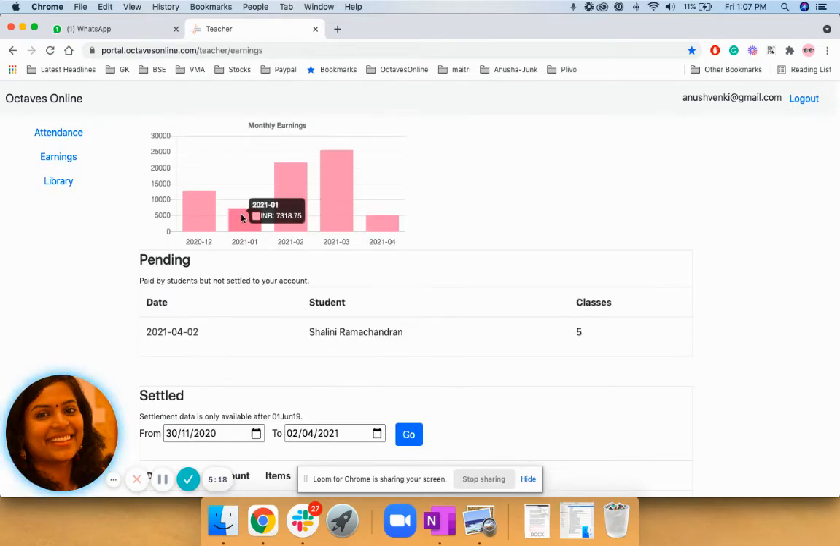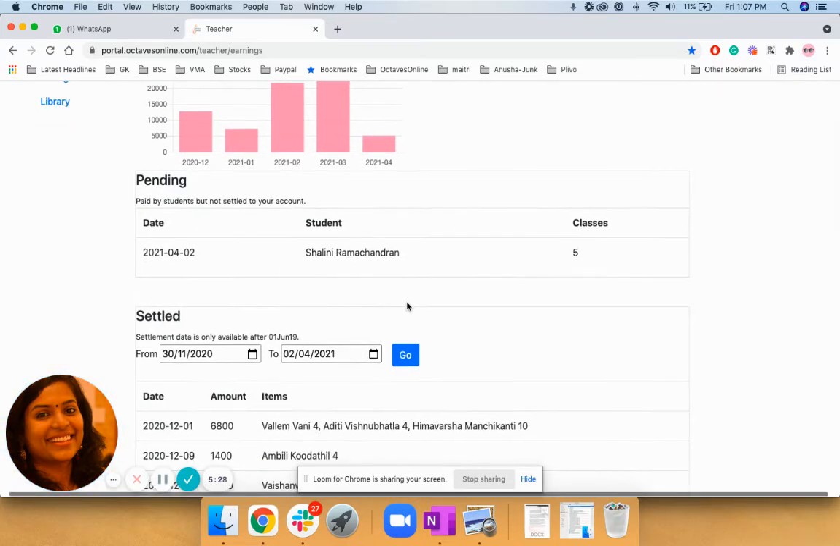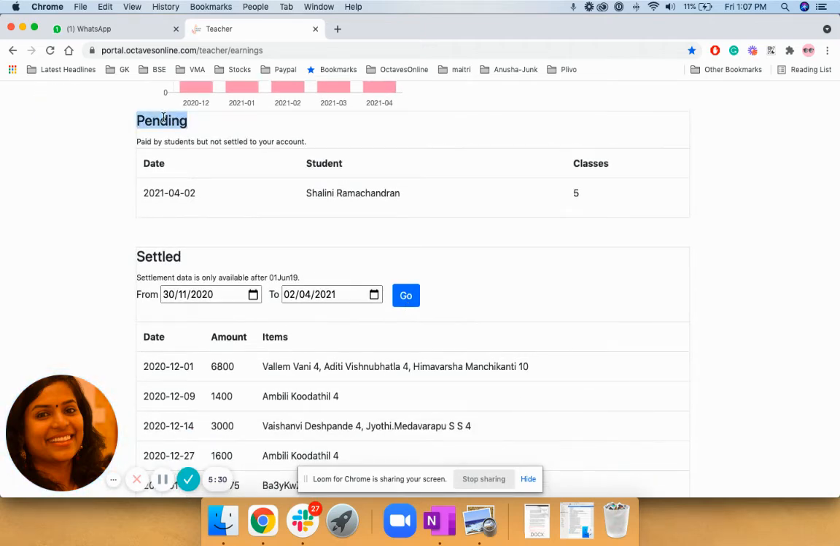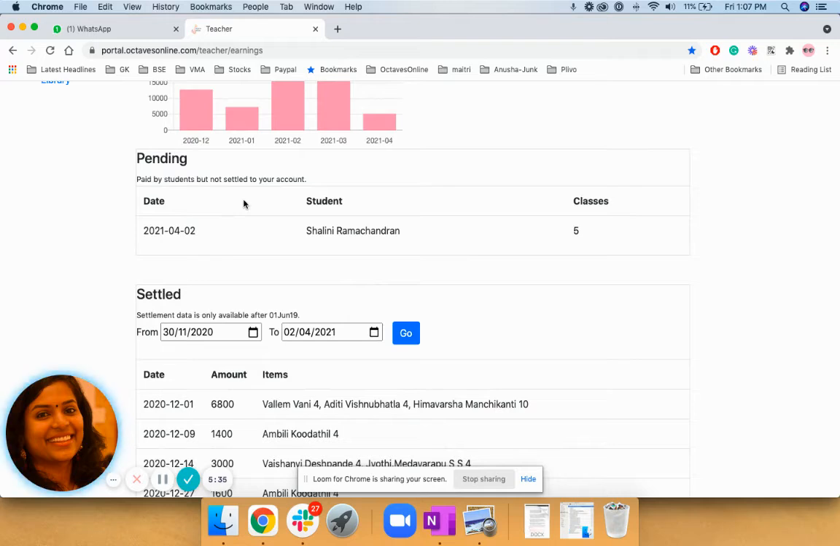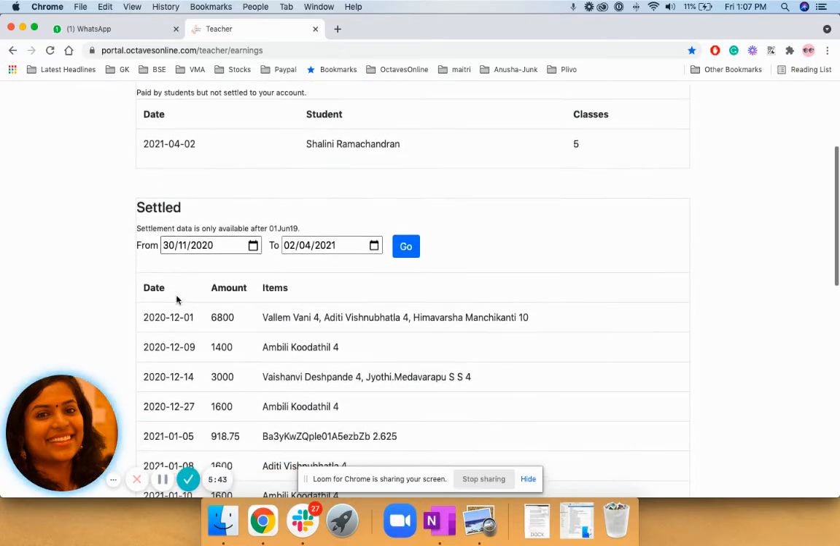And coming to the earning section, here you can see your monthly earnings. From the last 4 months we show the earnings, and up-to-date earnings will also be updated here. There are two sections, pending and settled. When a student purchases classes with you, it first comes to Octaves Online, and Octaves Online will settle it to your account in a week's time. All the settled amounts, we do as a bulk settlement together.